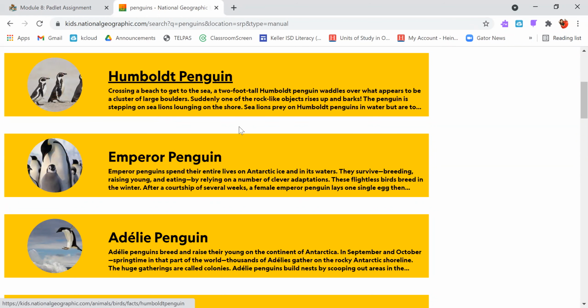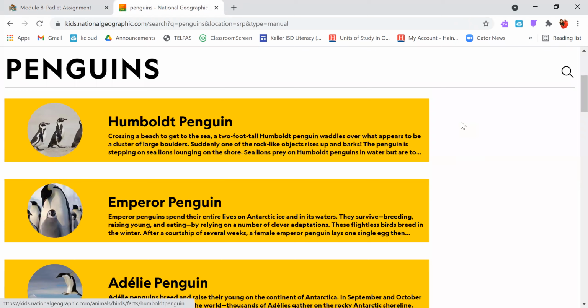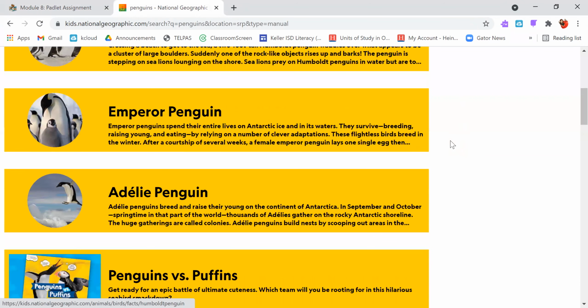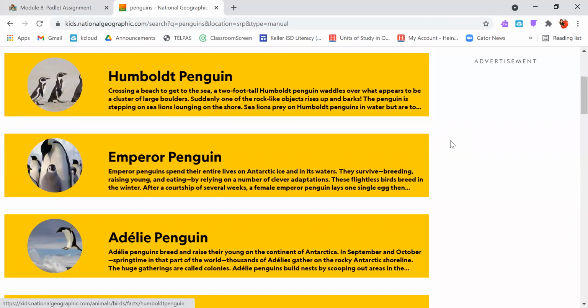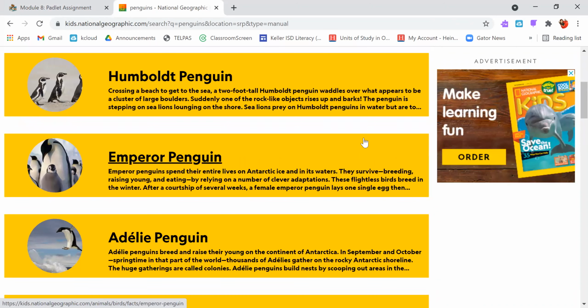And I have all of these great articles that pop up about all these different kinds of penguins. I never knew there were so many different kinds of penguins. There's even some fun things like penguins versus puffins. So I'm just going to go through and figure out, which kind of penguin do I want to learn about? Maybe I want to learn more about the emperor penguin.